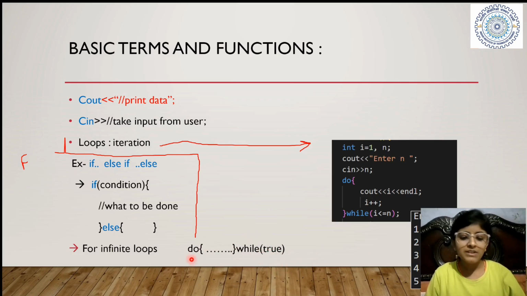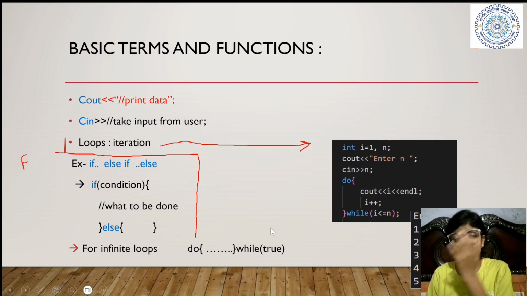Because if I do cout hello here, and I have written while true, and when I run it, it will print hello, hello, hello infinite times. It will never stop, and it will take all the memory of your CPU, of your RAM, ROM, everything, and your system will hang. So never do this, okay? We will do this, but with knowledge.